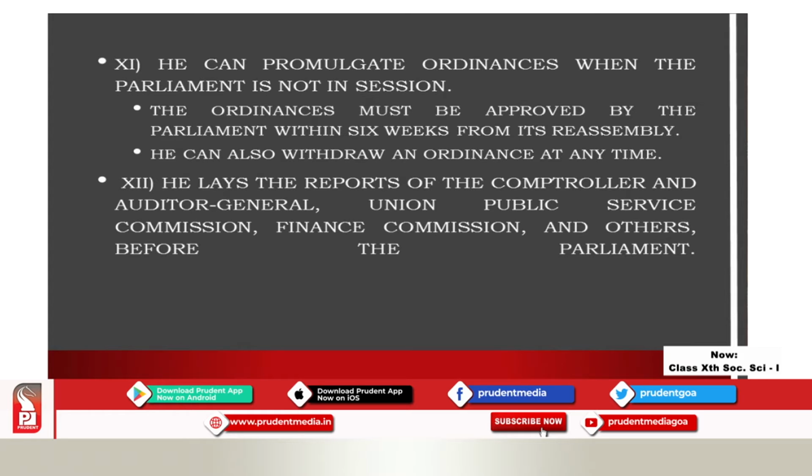There are also certain institutions like the Comptroller and Auditor General, the Union Public Service Commission, which we call UPSC, and the Finance Commission. Their annual reports are laid by the president before the parliament. These are the legislative powers of the president.